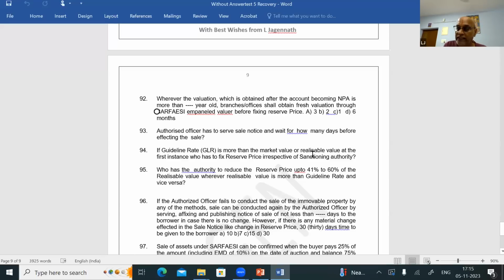The answer for the question is RO head CAC. At what rate he has to fix? At the GLR. Okay.